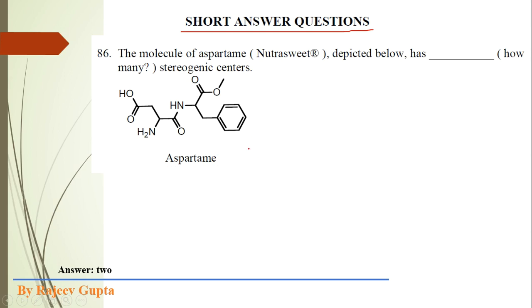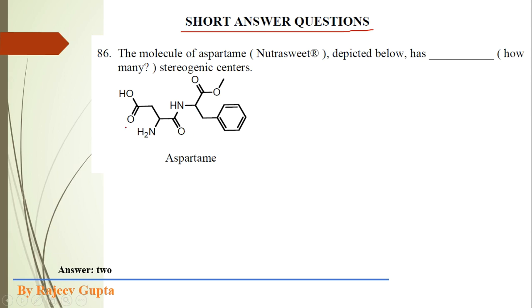In this given molecule, we have to find out the total number of stereogenic centers. These are the centers, sites or atoms in this molecule which can show stereoisomerism, where the interchange of any two groups on that stereogenic center gives a new stereoisomer.